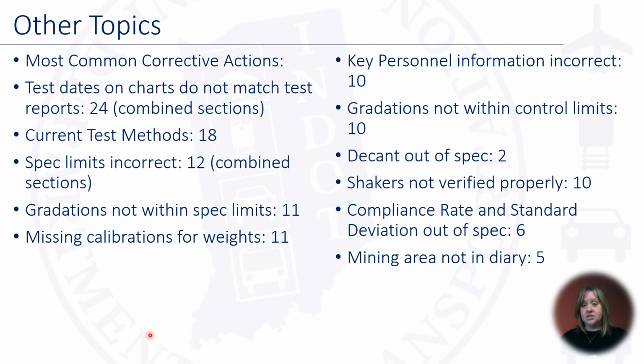Mining area not in the diary: 5 corrective actions. What does this mean? This means that when a limestone quarry blasts, you have to have your coordinates for where you took your blast, and it's not in your diary. You need to have that so we know exactly where this material came from. Usually it correlates with the source report map.